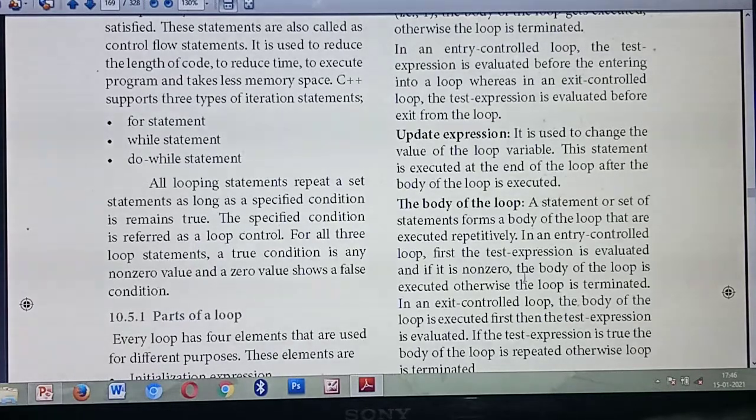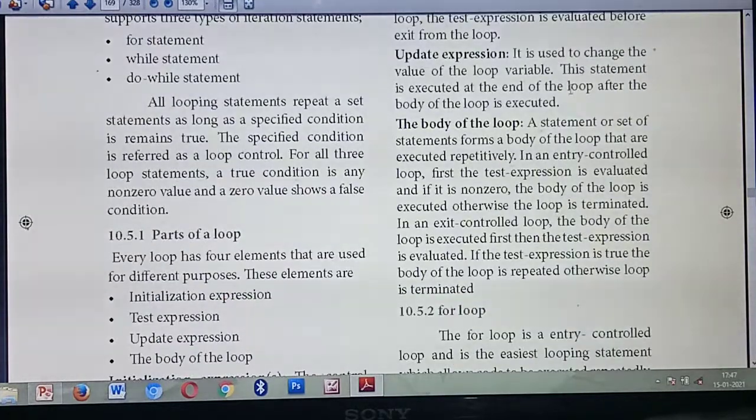So next one is update expression. Update means it will change the value of the variable. While you are studying the example you will understand. You are giving value of I equal to 0. So next time you are changing the value to I equal to 1. That changing of value is given under which one? Update expression. So this update expression will run at the end of the loop. Understood? So initialization will run at the beginning of the loop, test expression will run at the center of the loop, and update expression will run at the end of the loop. Understood? So this will run till the condition reaches false.